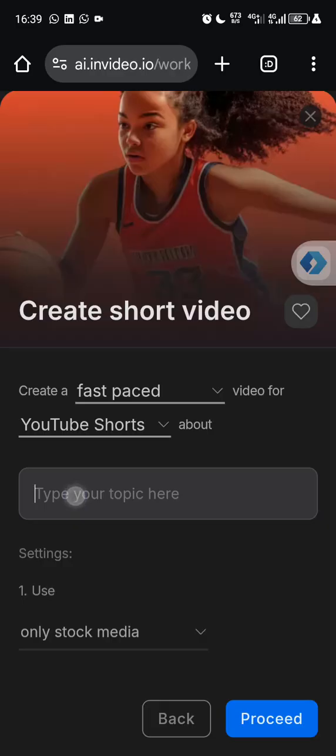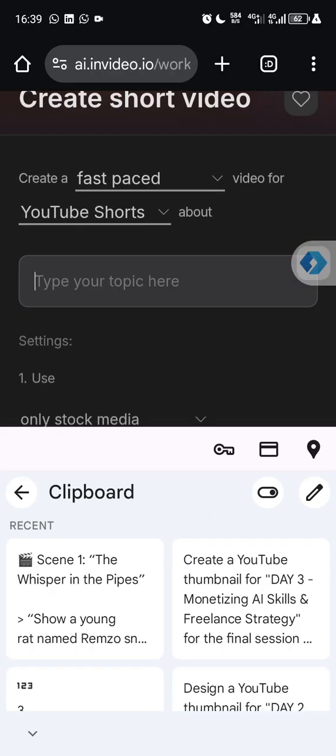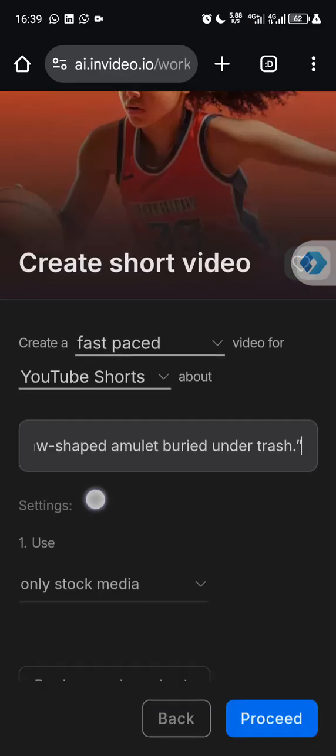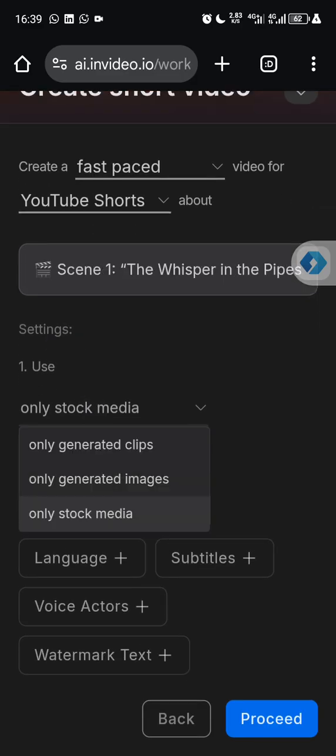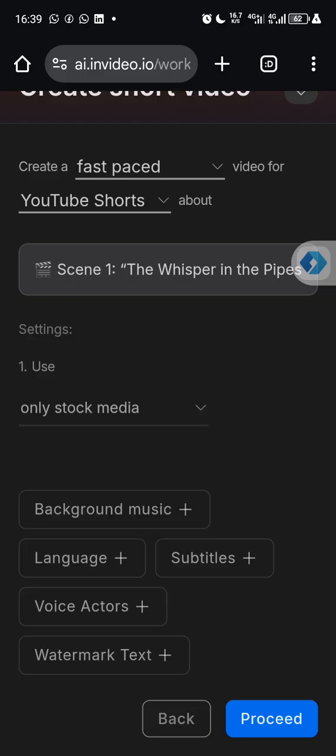Here I will paste my topic, what I want to create. I just use this as my topic because that is the story I'm about to create. So I have it now. Then here you select what you want. If you choose generated clips, that is a good one, but it requires payment. Only those using premium accounts can use generated clips and generated images. So use only stock images as a beginner.